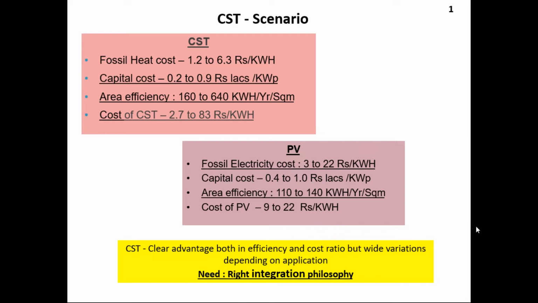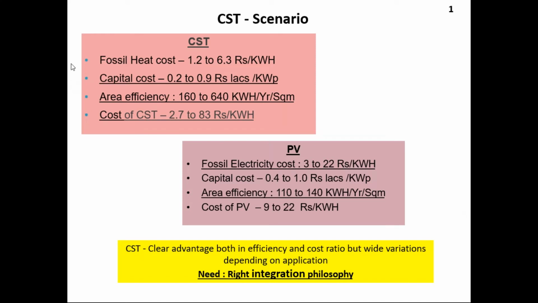Also there are a lot of policies which support PV, like subsidy, and there is a government policy to install photovoltaic installations on every government building. So obviously there is more proliferation of PV than CST technologies. And since it is a simple installation with less maintenance, this technology has become popular.